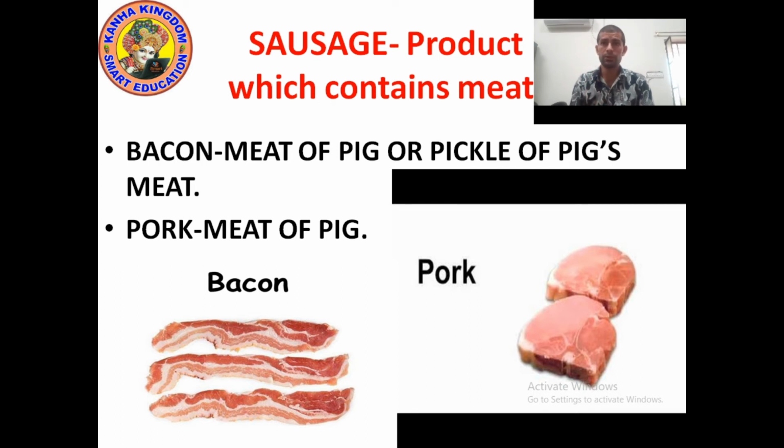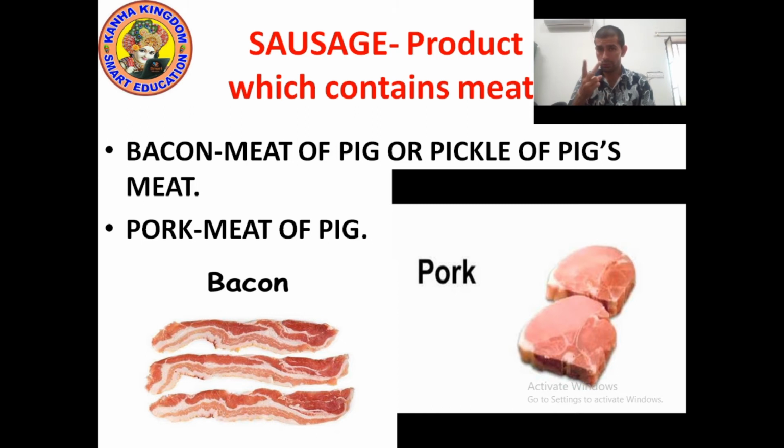Meat of pig is also called pork. Can you see the picture of pork? Pork is also meat of pig. Or you can say bacon word is also used for pickle of pig meat.